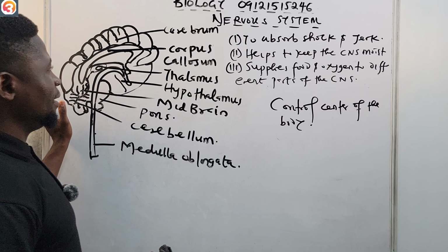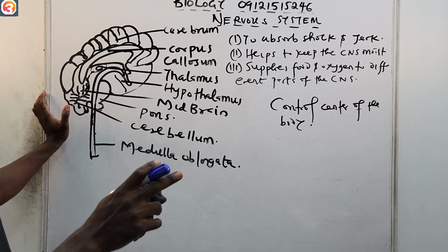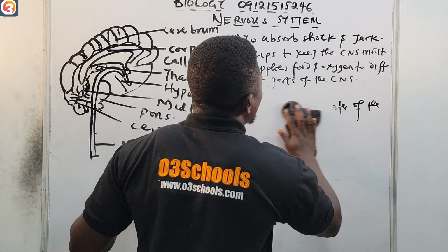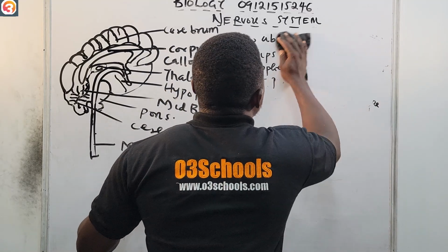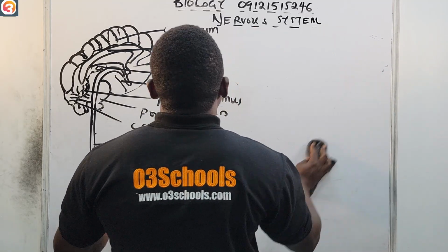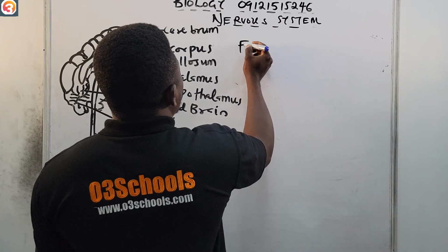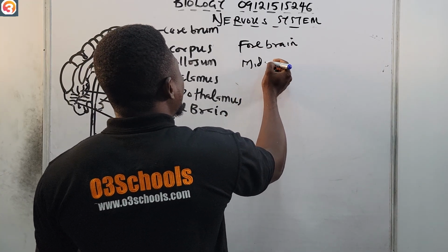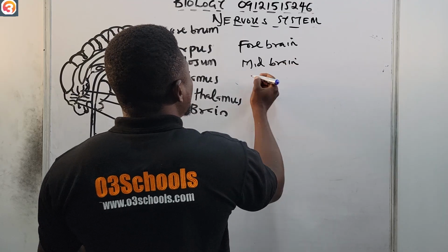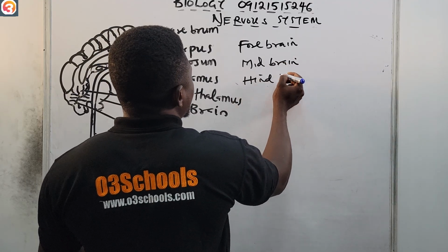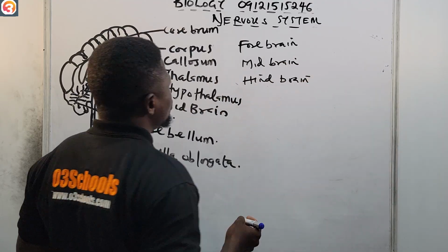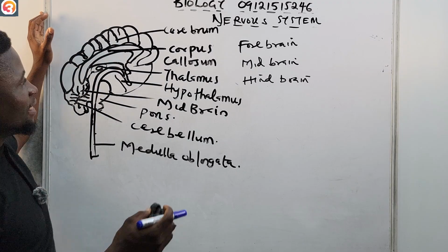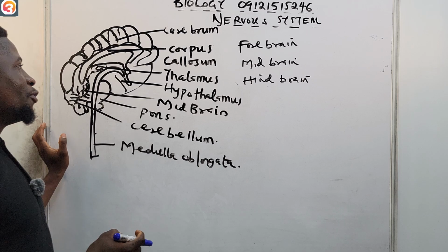And this is the brain, and the brain consists of 3 parts. Number one, we call the forebrain. There are 3 parts of the brain. We have the forebrain, then we have the midbrain, then we now have the hindbrain. So these are the 3 parts of the brain, as you can see obviously here.